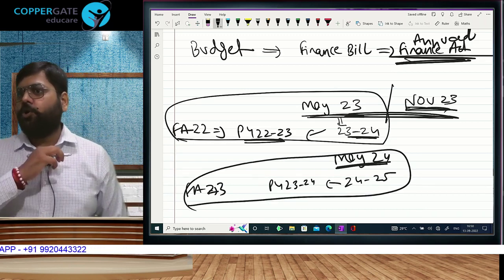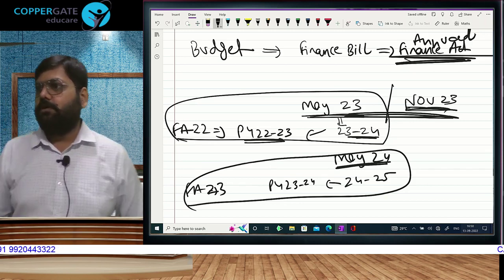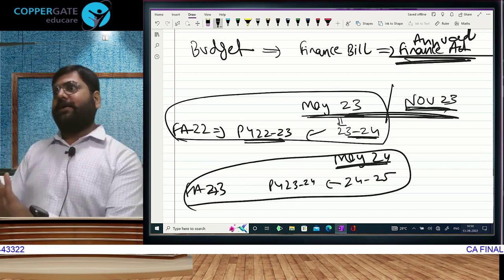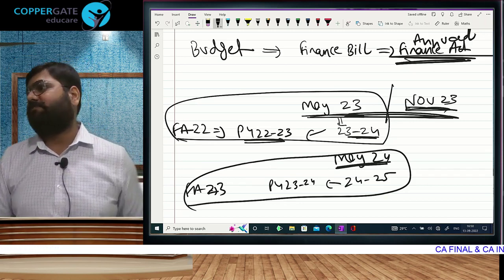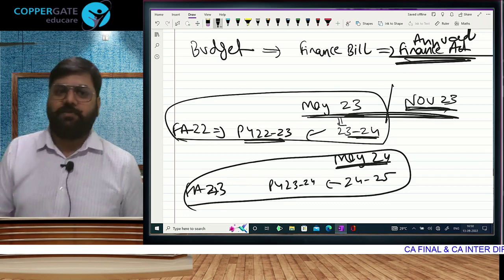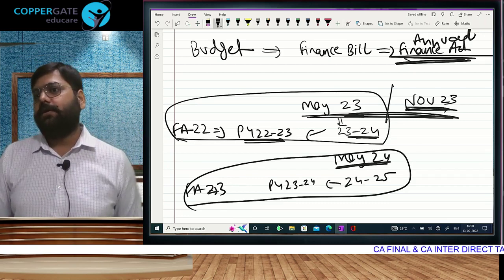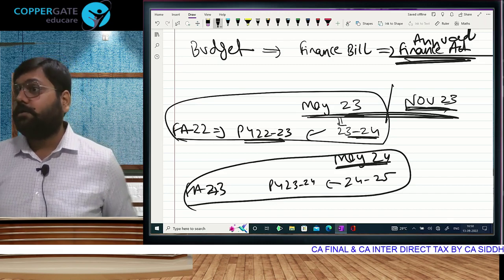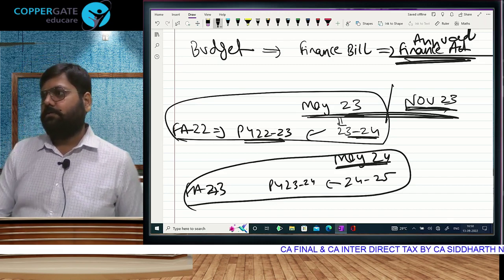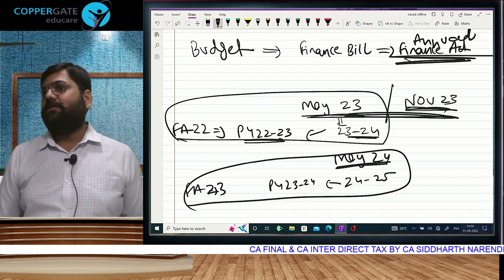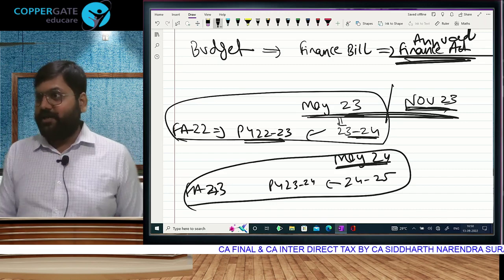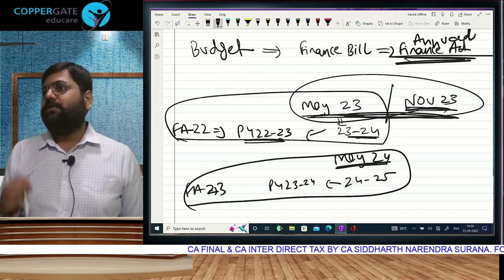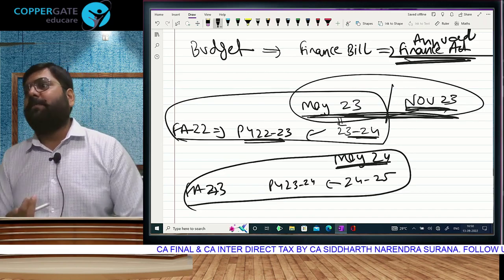And this system is followed for all exams in the country. I could have directly told you the budget applicable for your exam will be the Finance Act of 22, previous year 22-23, assessment year 23-24. I could have directly told you this, but I explained with logic, so that when you are writing your exam it is clear: both this attempt, same tax rates, same amendments.